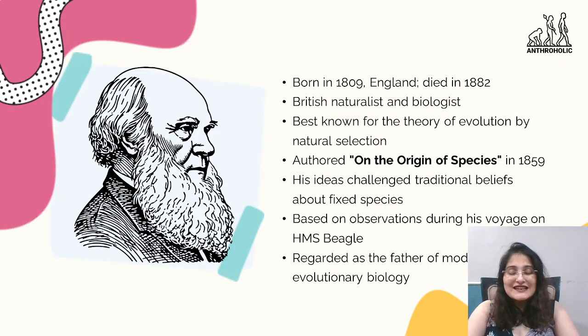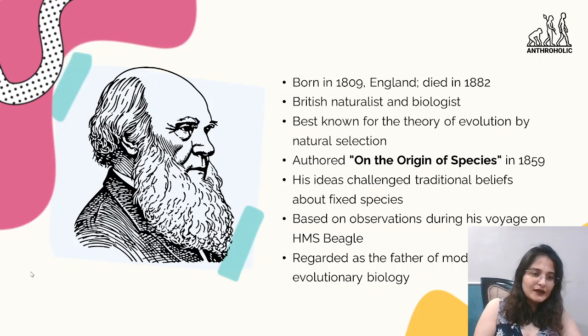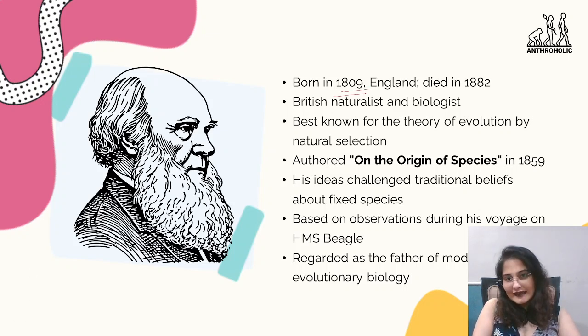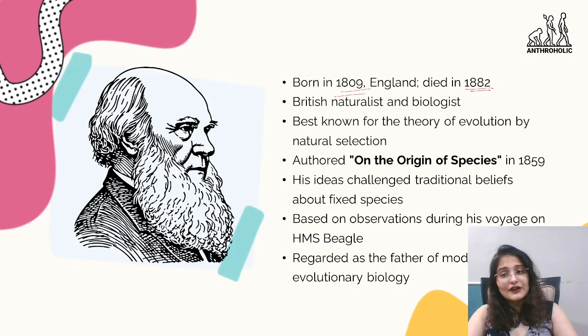Now, before we proceed to the details of this theory, we should first have a brief idea about who Charles Darwin was. Charles Darwin was born in 1809 in England and he died in 1882. He was influenced by Greek thinkers majorly, works of Empedocles, Aristotle, Lamarck. These are all the people who influenced his works. And his grandfather, Erasmus Darwin, contributed to this evolutionary outlook as well.